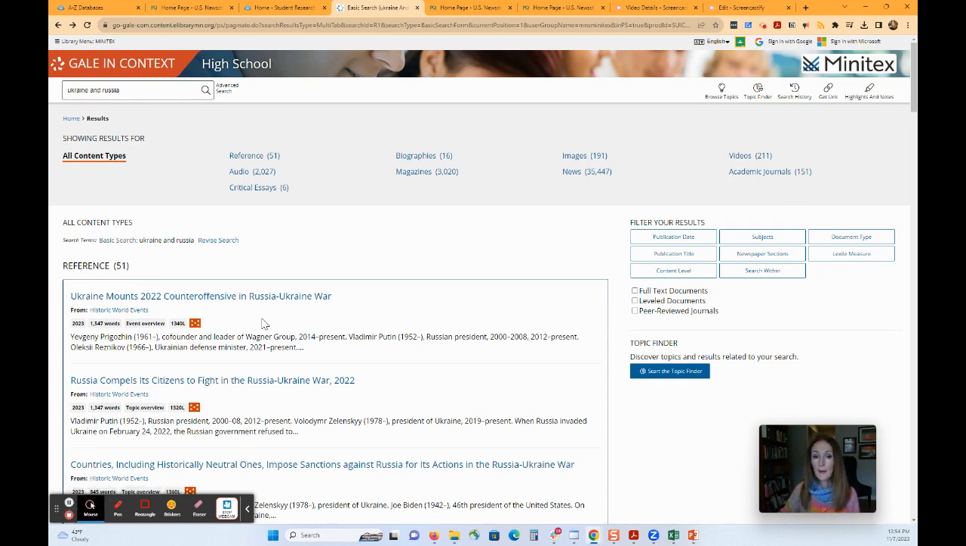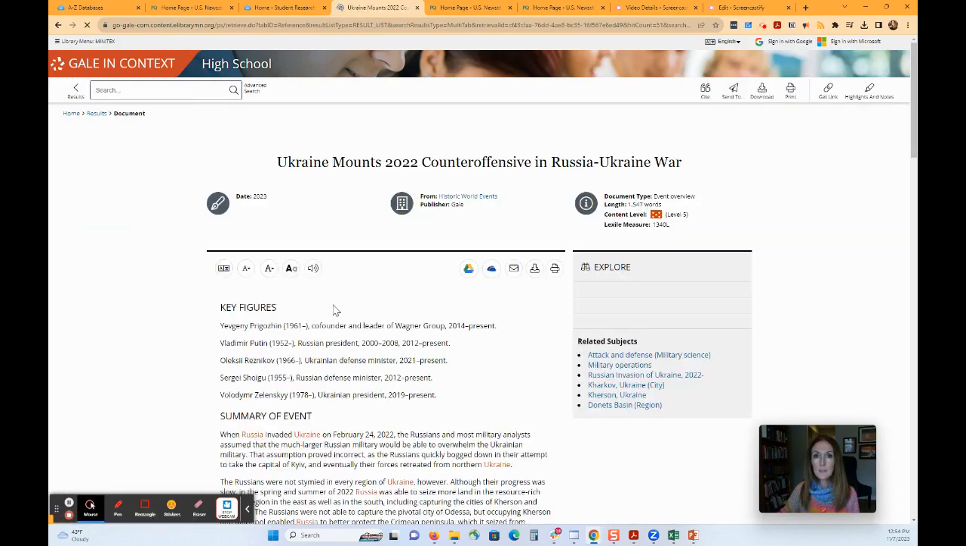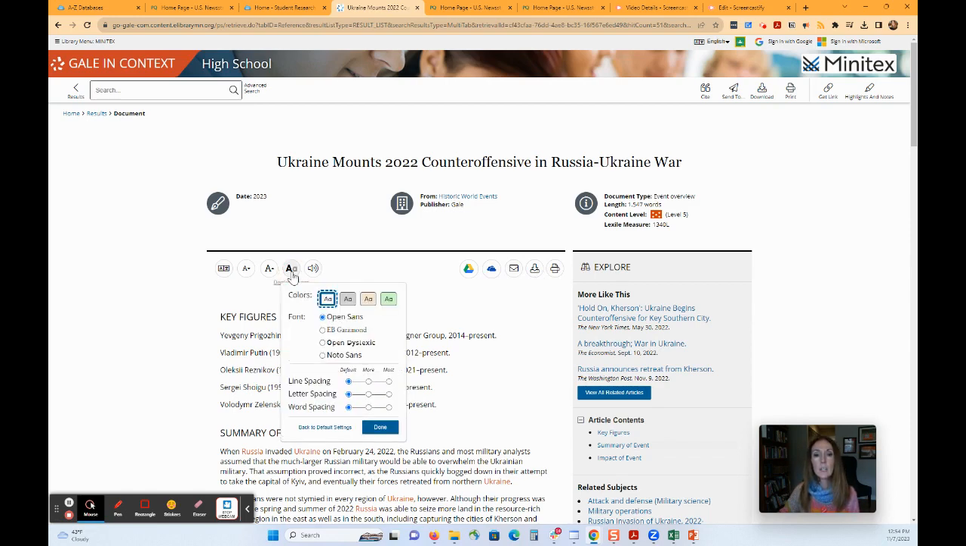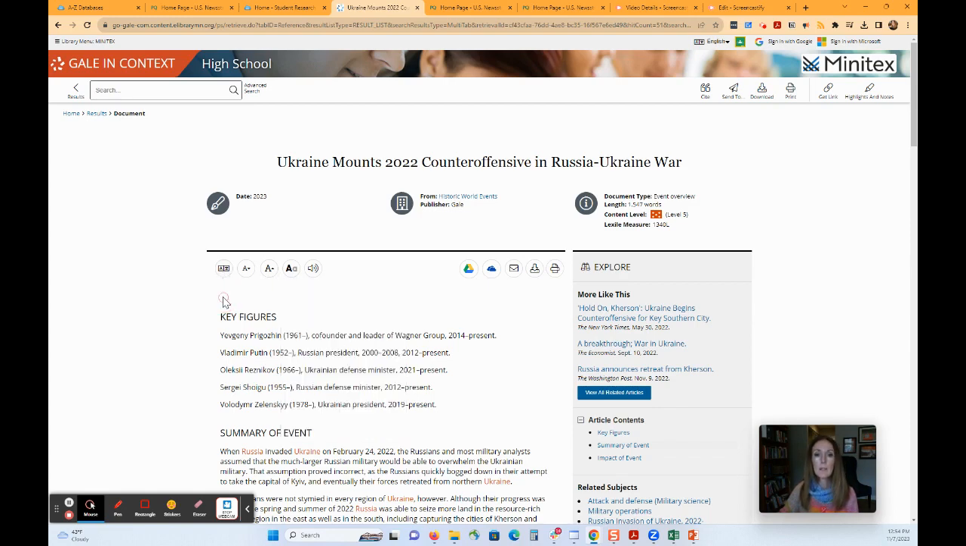And just to wrap up our overview of the Gale in Context resources, I just wanted to show you once you go into an article, it does have all of the usual wonderful features of a database. You can save to Google Drive or the cloud, email, download, and print. You can have the article read aloud to you, change the font size, change the background color. That's kind of nice. And you can translate, and that's just an overlay of Google Translate type of interpretation, but it is possible at least to get that translation done. You can look at the length of the article and the lexile level.